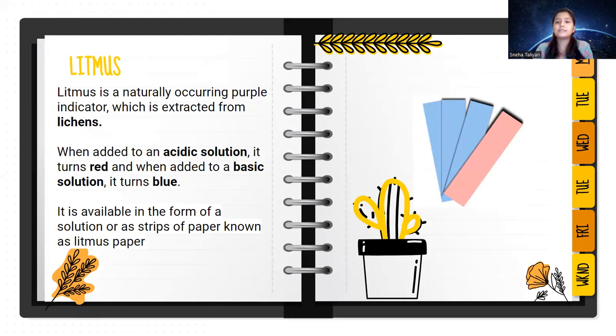Litmus paper, as you can see in the picture. If you put an acidic solution on it, for example some drops of lemon juice, it will turn red. If you put something basic on it, for example soap solution, it will turn blue.